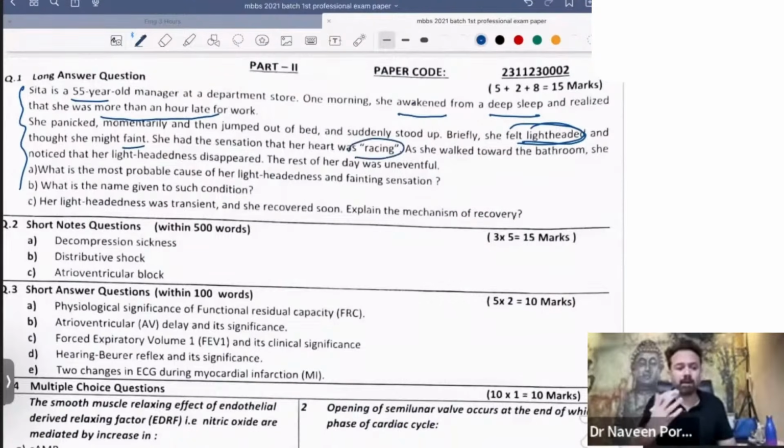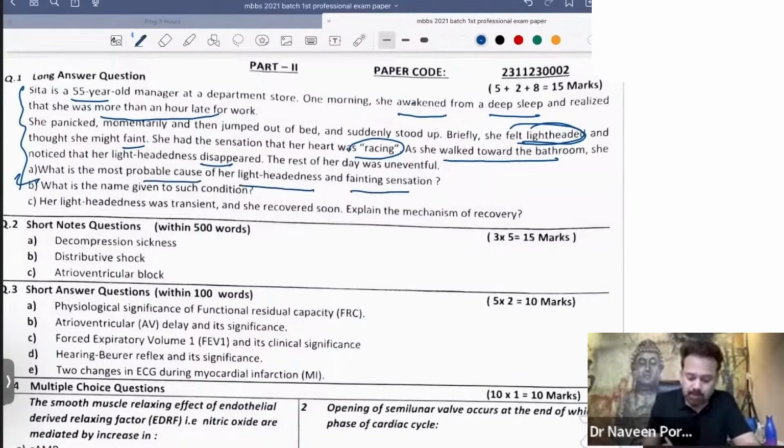Now, normally in medical science, we say palpitation, breathlessness, but when a patient is coming to you, they will use the basic term. For example, they will say that the heart is racing, meaning she is having palpitation. As she walked towards the bathroom, she noticed that this will disappear. So after some time, this will disappear. So what is the most probable cause of her lightheadedness and fainting sensation? What is the name given to such condition? And what is the mechanism of recovery?